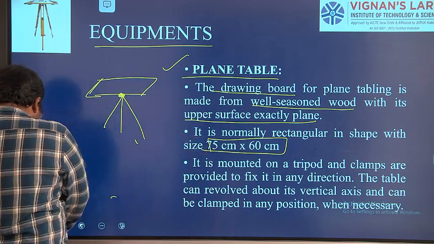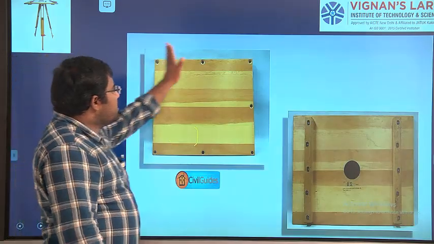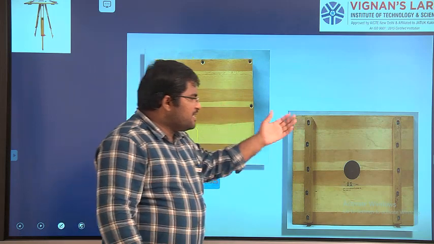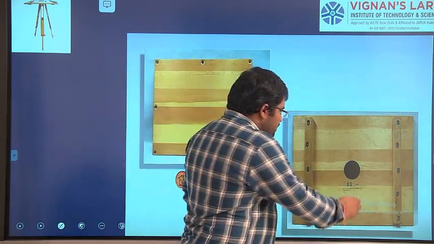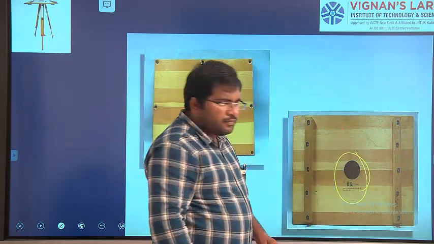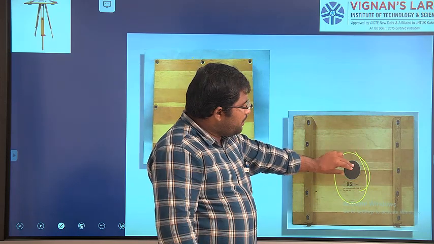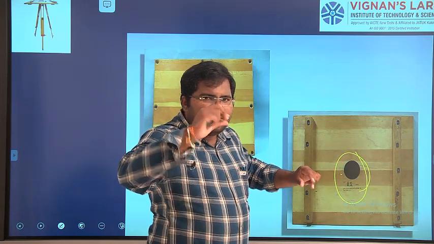Now we will see how it looks. This is the top side of the plane table. You can see the bottom side of this, right? This is the clamp. This is going to be placed over the tripod. At the tripod we have a clamp.